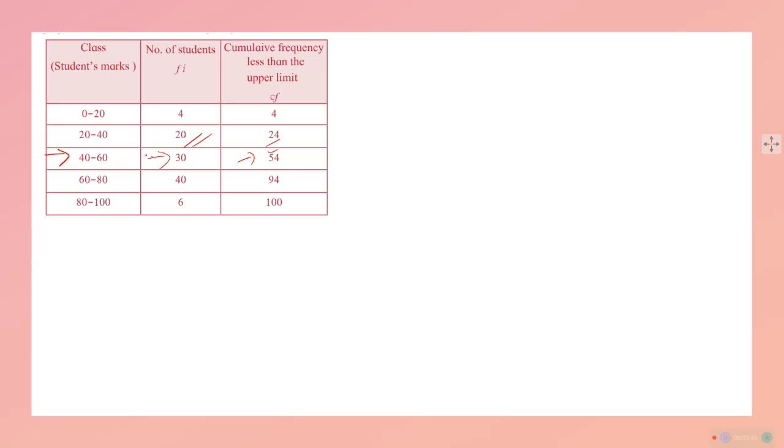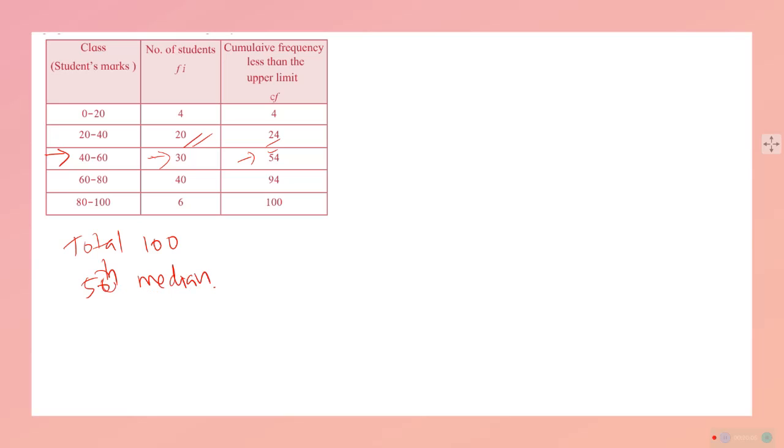And 40 to 60 means the lowest is 40, and frequency is 30, between 40 to 60. But we know that the total is 100, and 50th is middle. We are searching it.